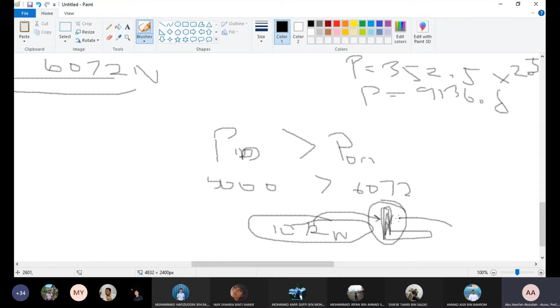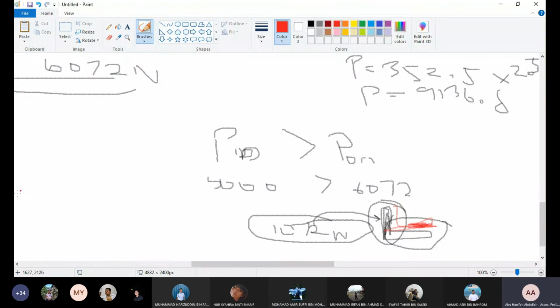Or if it continuously goes through here, the plate will fail, because the plate requires 6072, but you put in 5000 Newton. The plate will fail. The repair plate here will fail. Okay. The repair plate and this area will fail. Am I answering your question? Yes, sir. Thank you. Okay.